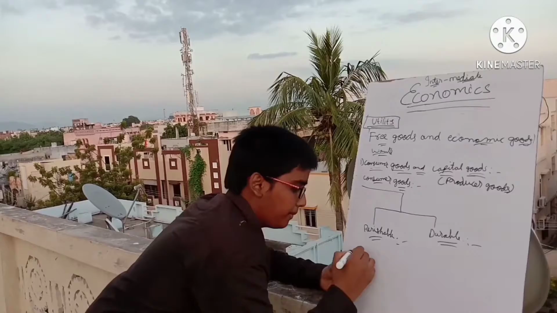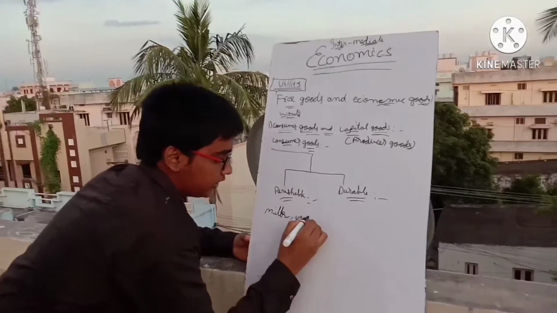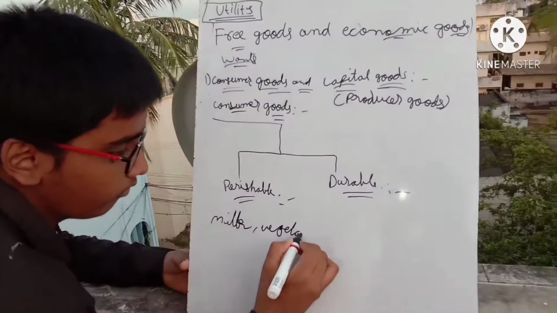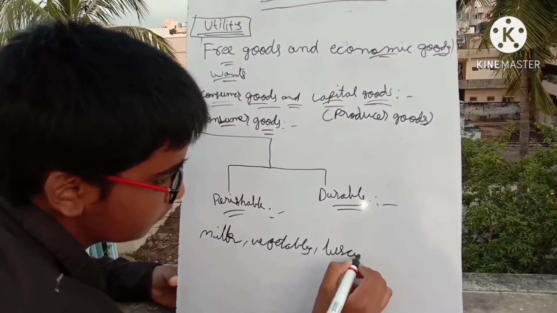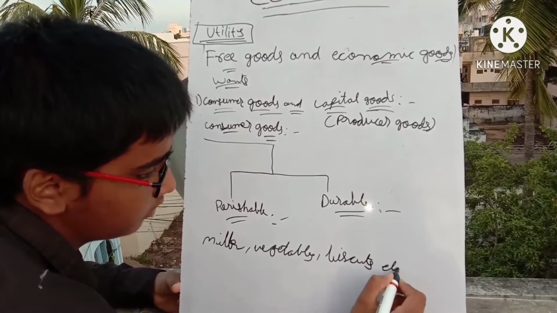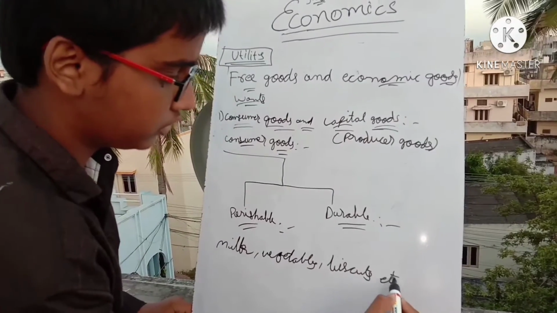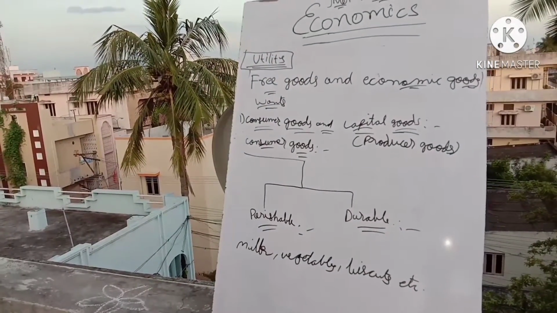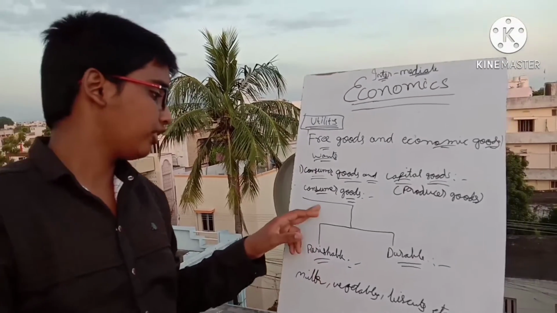Examples are milk, vegetables, biscuits, etc. All these types of goods are called perishable goods. The perishable goods are one of the divisions of consumer goods.